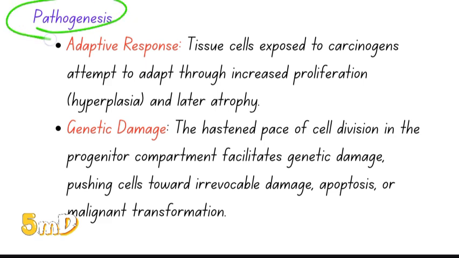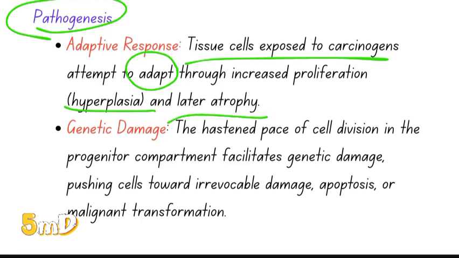Then pathogenesis. Tobacco is a very well known carcinogen. When such a carcinogen is exposed, your oral cavity cells, that is the tissue cells which are exposed to the carcinogen, try to adapt. How do they try to adapt? They are facing a crisis. So they try increased proliferation, which is hyperplasia, and after it fails, they go for atrophy.